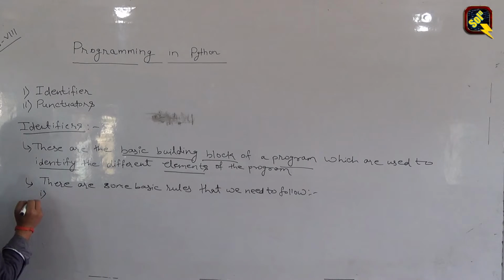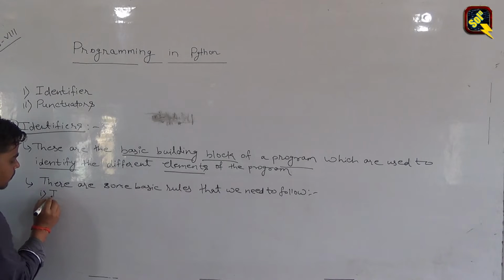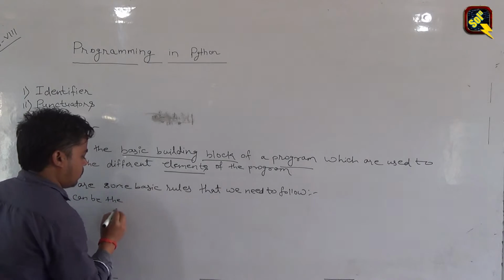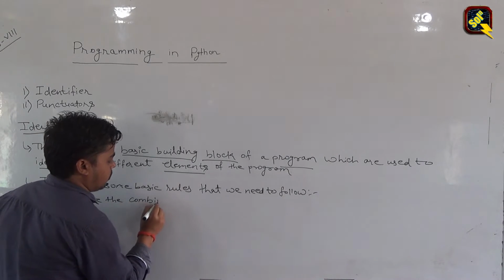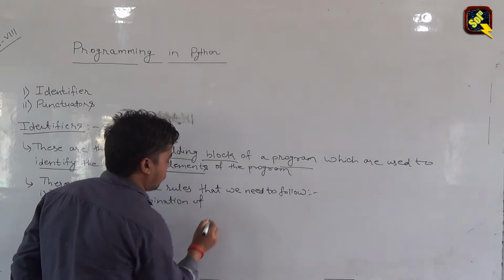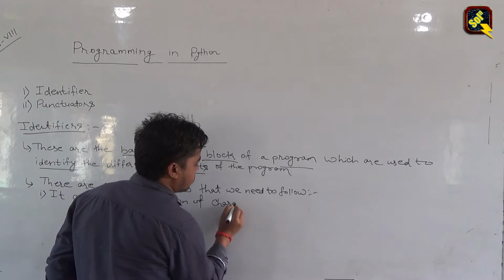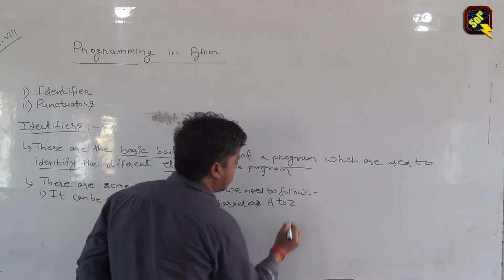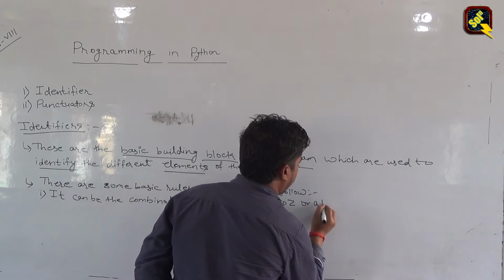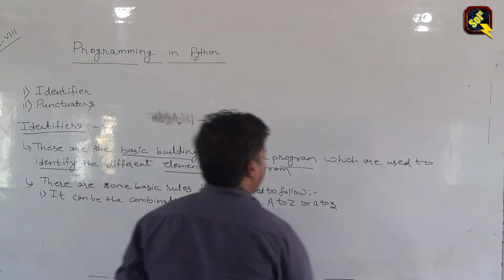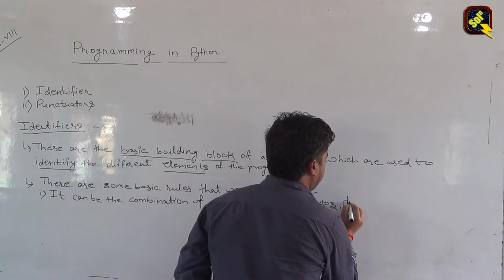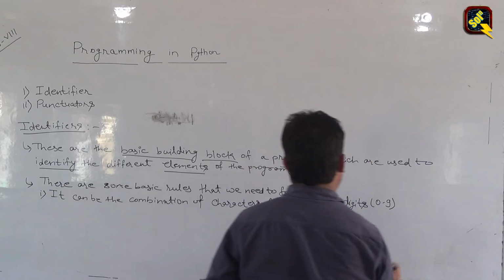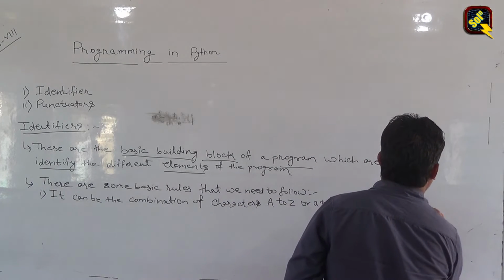First rule is, an identifier can be a combination of characters, that is capital A to capital Z or small a to z, digits, that is 0 to 9, and underscore.